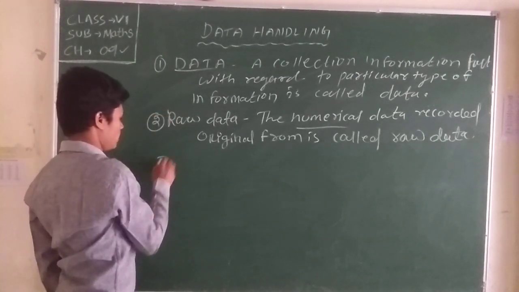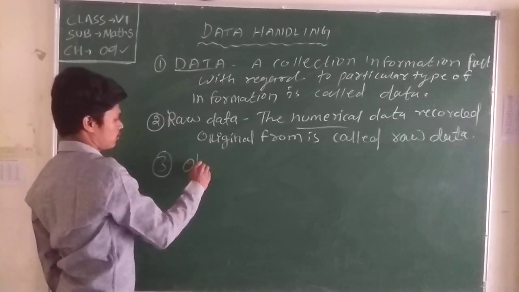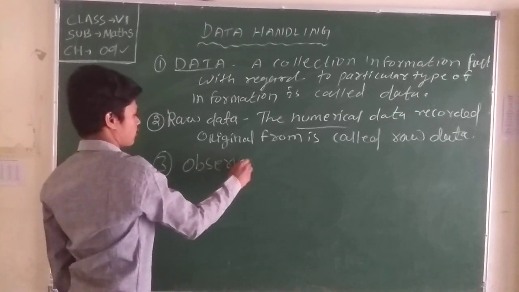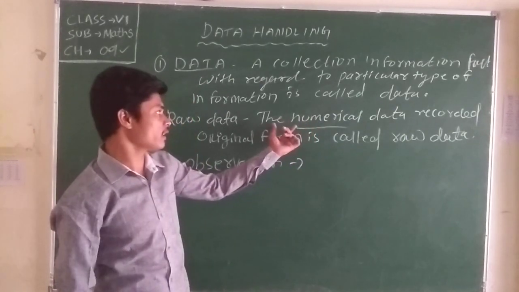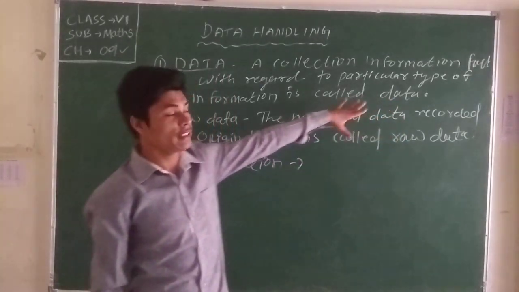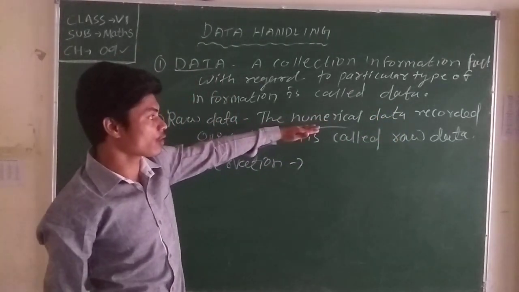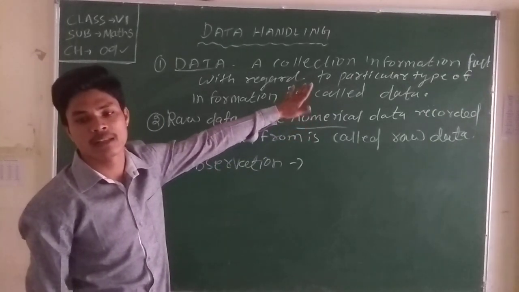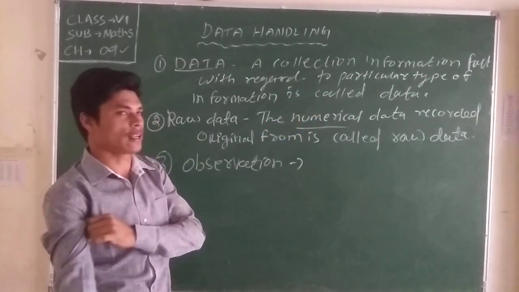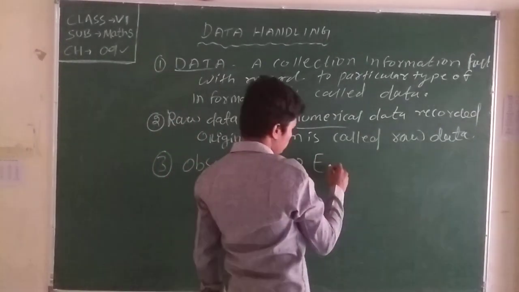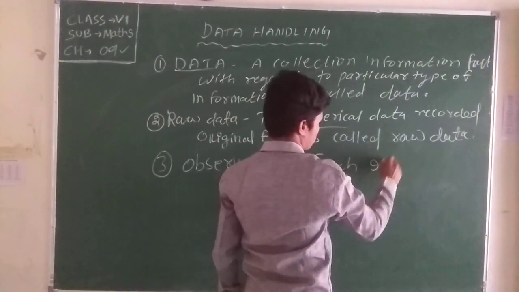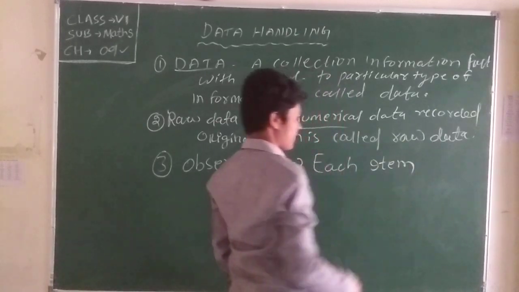Okay, that means 3. What is 3? Observation. What is called observation? First we need the raw data. The raw data is numerical values. Each item in raw data is known as observation.